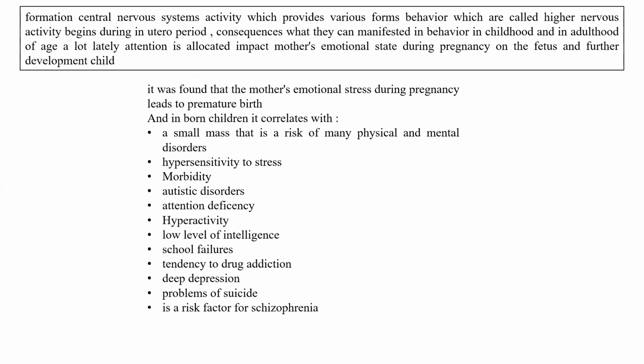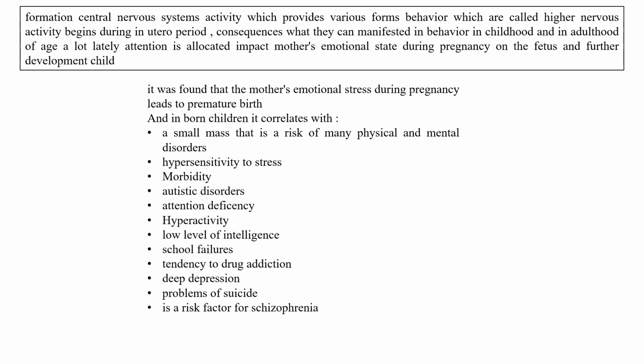Continuing talking about hormones and the importance of hormones to a growing body, we should mention some research which shows and proves that the formation of central nervous system activity, which provides various forms of behavior called higher nervous activity, begins during the uterine period. Consequently, it can manifest in behavior in childhood and in adulthood.